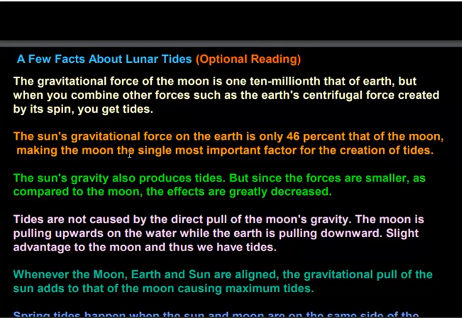That's why gravitational pull is more effective between earth and moon in comparison to earth and sun. Tides are not caused by the direct pull of the moon's gravity. The moon is pulling upward on the water while the earth is pulling downwards. So there is a slight advantage to the moon, and thus we have the tides.